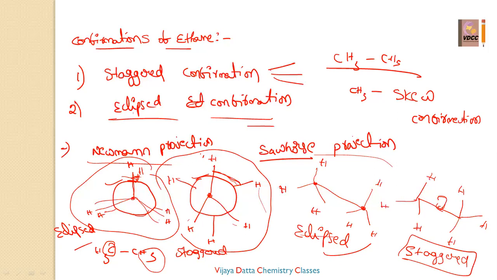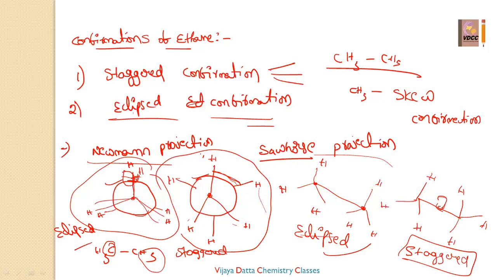See here, out of these two, which is more stable? In the staggered conformation the bonds are at maximum separation and electronic repulsions are minimum, because in the eclipsed these two are overlapping, very close, so there will be interelectronic repulsions between the hydrogen and hydrogen.